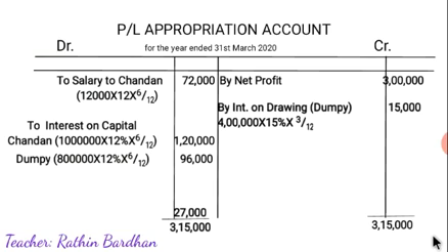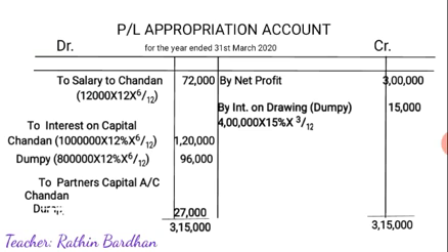So, to partners' capital account, Chandan will get 27,000 into 3 by 5, that is 16,200, and Dumpy will get 27,000 into 2 by 5 equals 10,800.